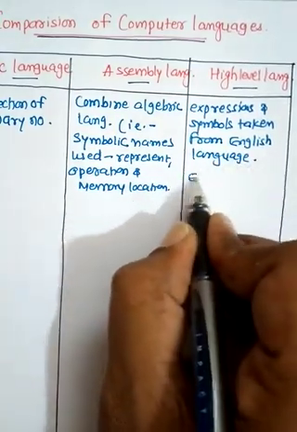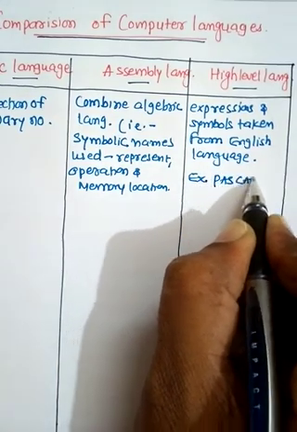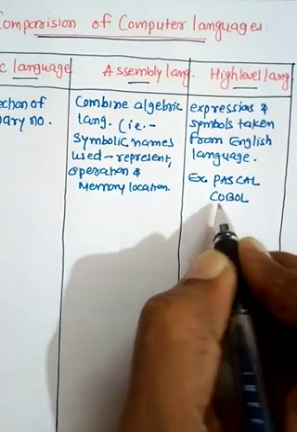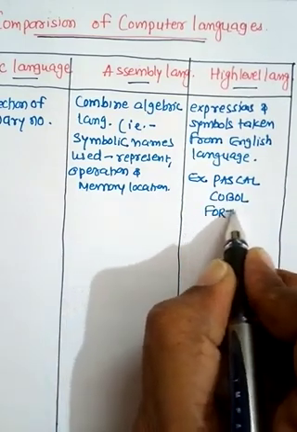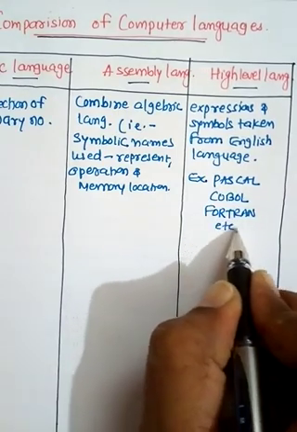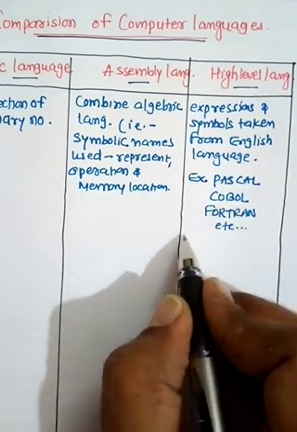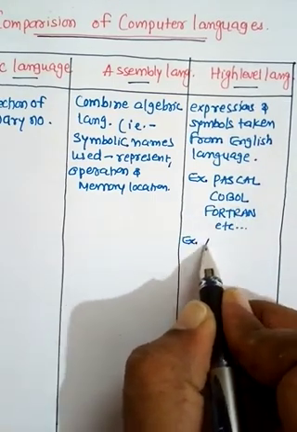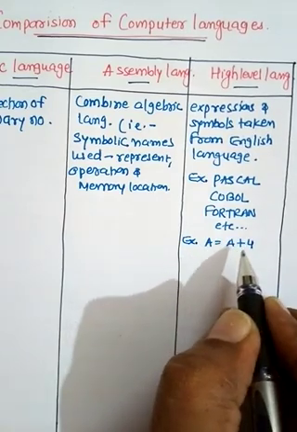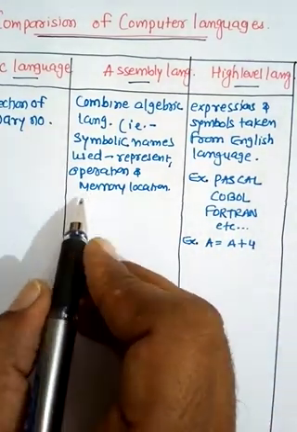Here I write down examples of language names: Pascal, then COBOL, then Fortran, etc. The full forms will be discussed later on. An example is, suppose a is equal to a plus 4. This is an example in a high level language. Then how can we convert this example into assembly language?